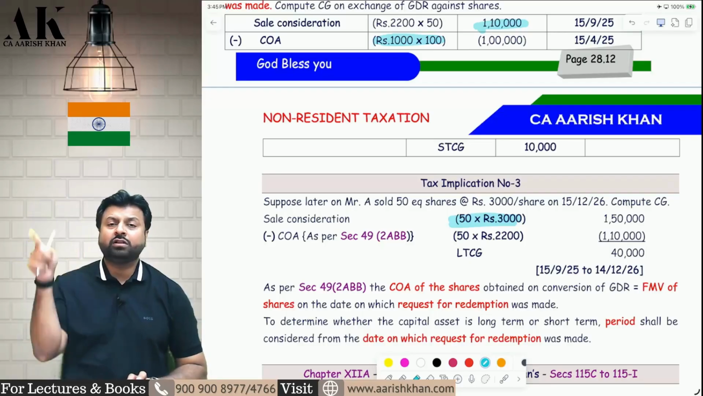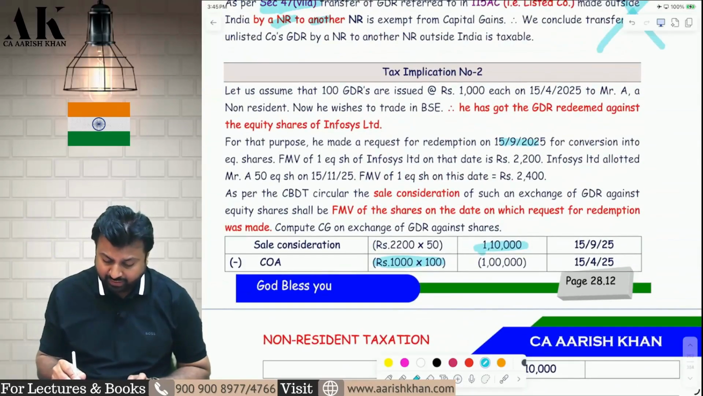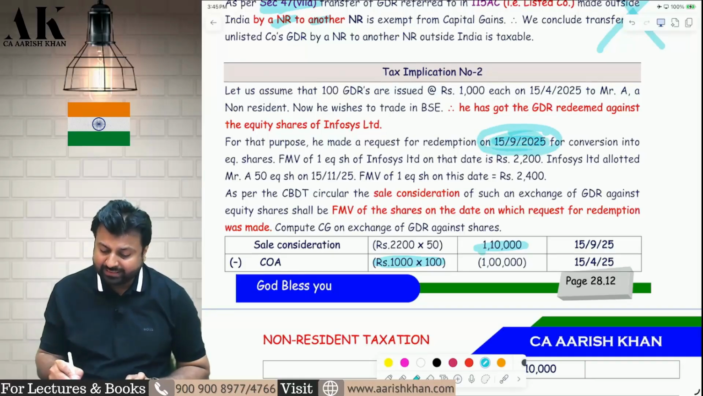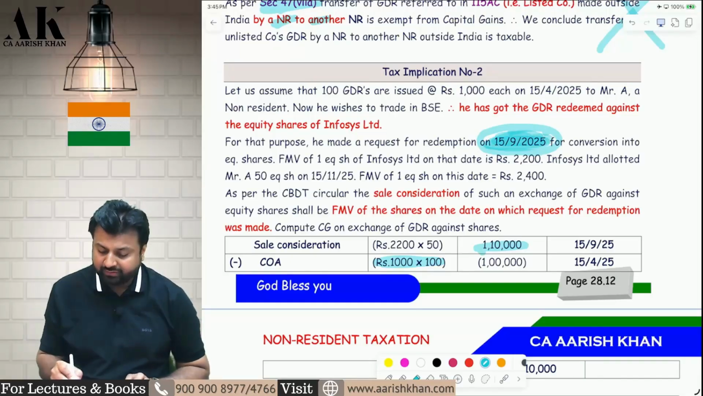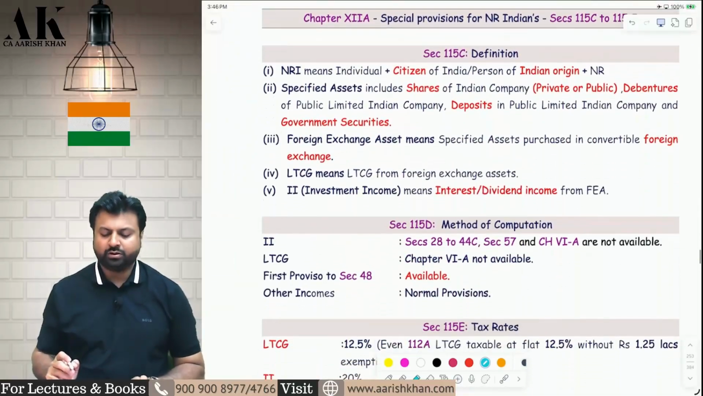So everything revolves around the date the request for redemption was made, and in this example, the request for redemption was made on 15th September. So FMV on 15th September will be used to find out the capital gains on GDR, and that same FMV will become the cost of acquisition of the shares later on. And the period of holding will also be counted from 15th of September 2025 only. I hope it is clear to all of you.